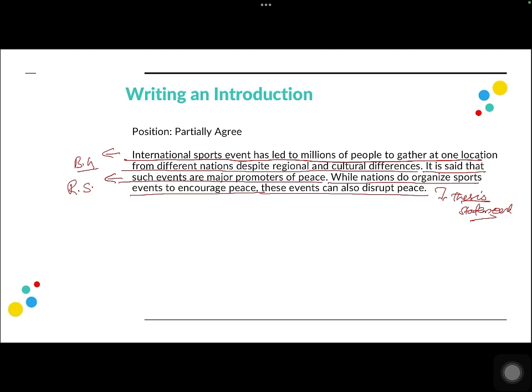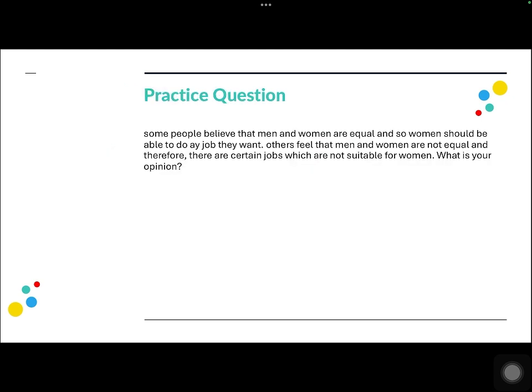Now, before we move on to discussing how to write the remaining part of the essay, we are first going to look at all the question types and learn how to approach these question types, how to make notes for them, how to choose your position, and finally how to write an introduction. After we are done with this part, we'll move on to learning how to write the body paragraphs, how to organize them, how to develop your ideas, and so on, right? So for this class, the next step would be for you to practice this question. You can copy this question or screenshot it and use it to at least write an introduction for this question type.